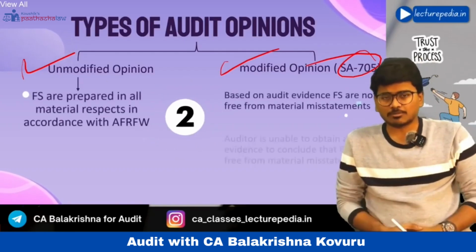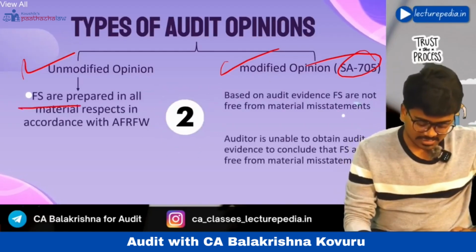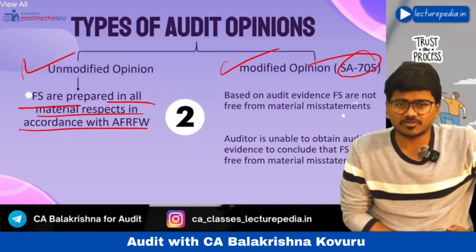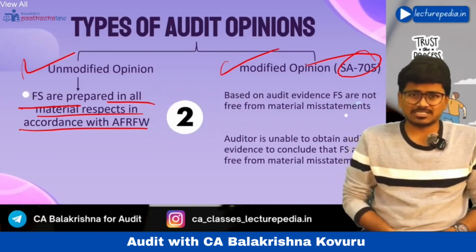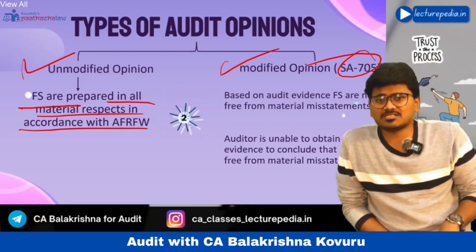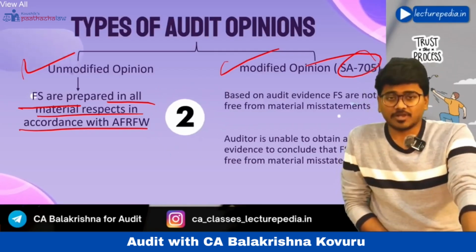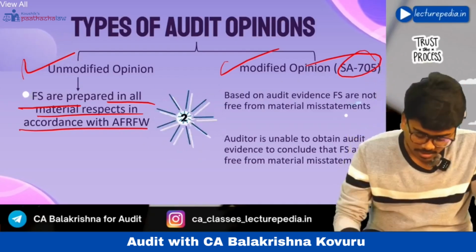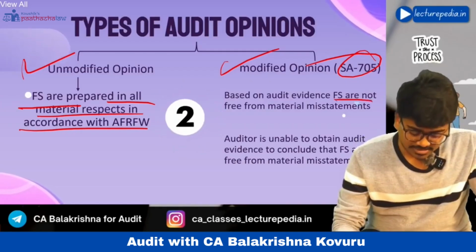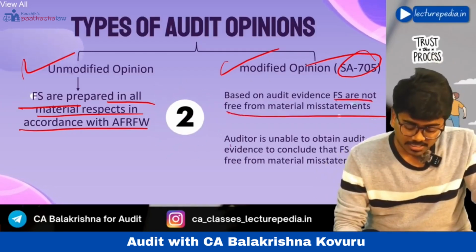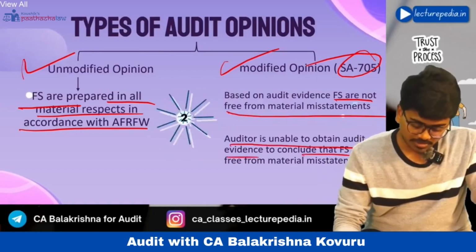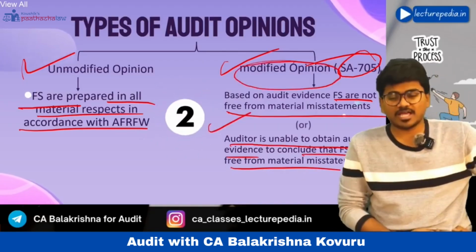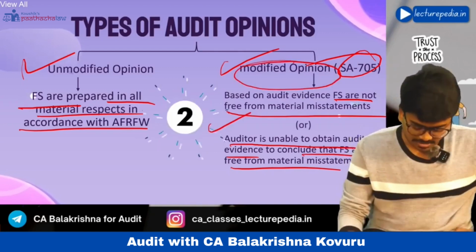Now, when will auditor give unmodified opinion? If auditor feels that the financial statements are prepared in all material respects in accordance with applicable financial reporting framework. Okay, applicable financial reporting framework means either Ind AS or accounting standards in case of India. If the financial statements are prepared as per applicable financial reporting framework and there are no misstatements in the financial statements, then auditor will give unmodified opinion. Okay, if based on the audit evidence financial statements are not free from material misstatements, or auditor is unable to obtain audit evidence to conclude that financial statements are free from material misstatements, in this situation, auditor will give modified opinion. Hope that is clear.